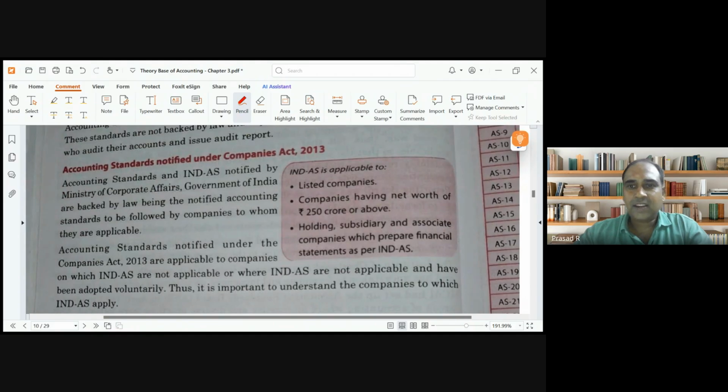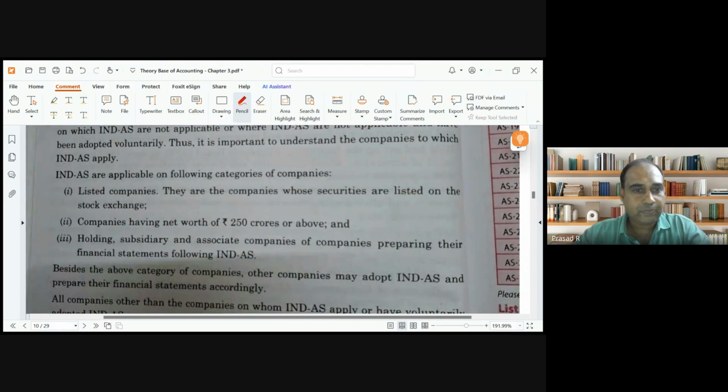Previously it was accounting standard. Now we call it Ind AS. Ind AS is Indian accounting standards. For which companies is it applicable? For listed companies, Ind AS is mandatory. I work for a listed company. It is also applicable for companies having a net worth of 250 crores or above, and holding, subsidiary and associate companies. This is not relevant at this moment. What is a holding, subsidiary, associate company? It's a very high level understanding, not relevant at this point.